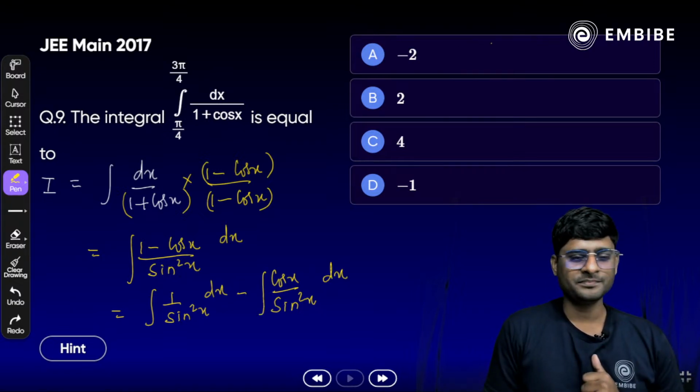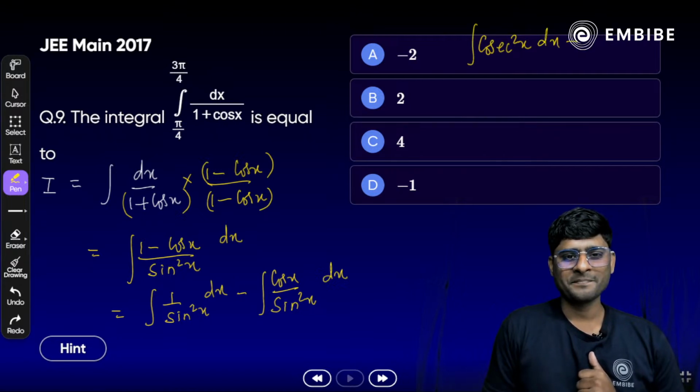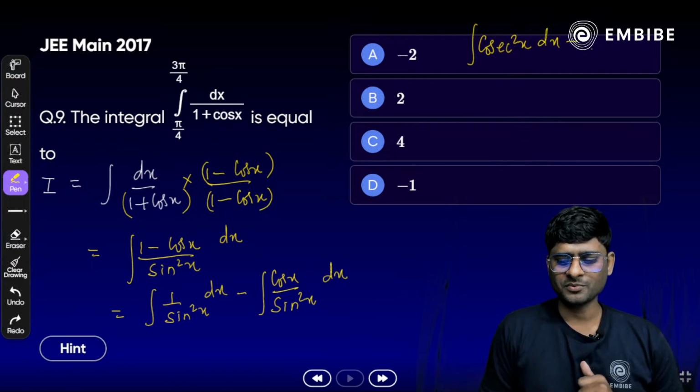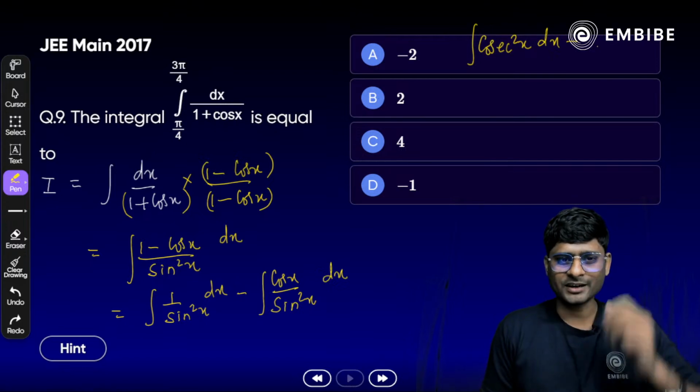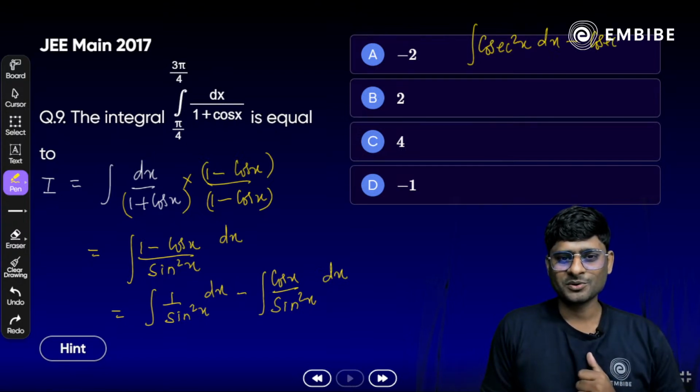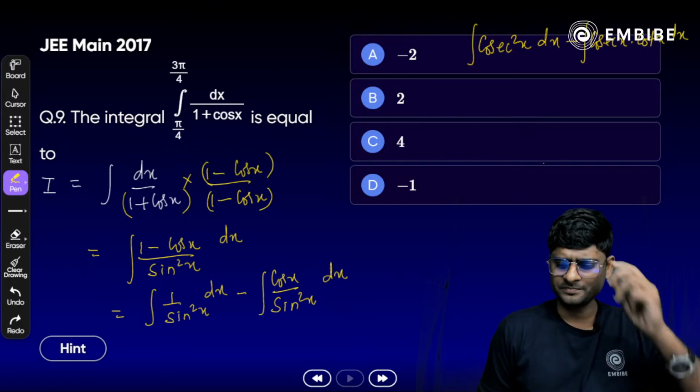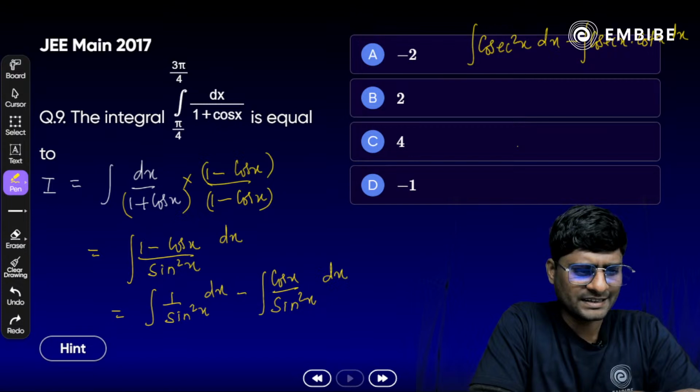So what we get here? We get cosec square x, and cos by sin, what we get here? Cosec x cot x. And these are the standard integrations we can apply here.